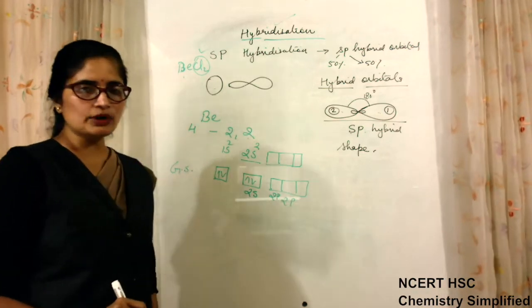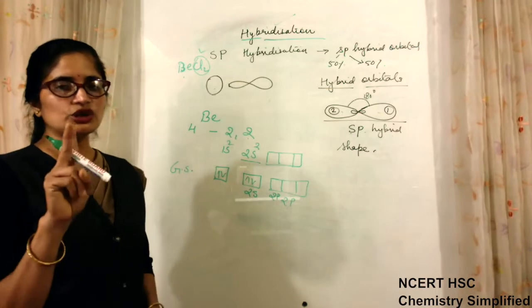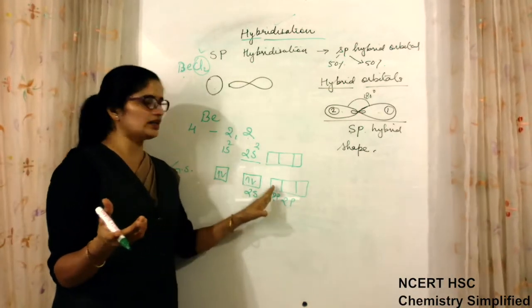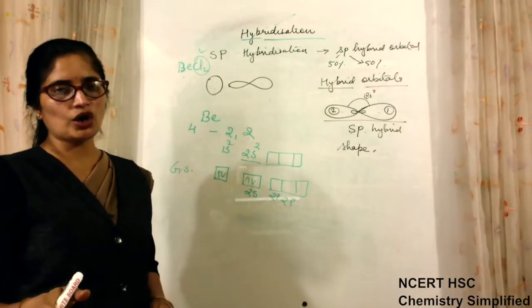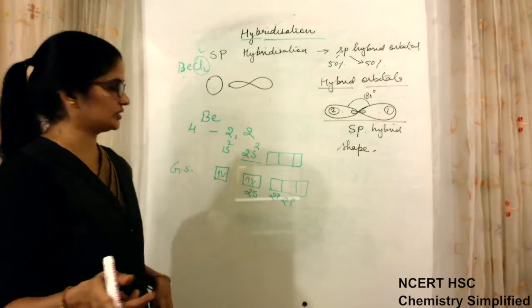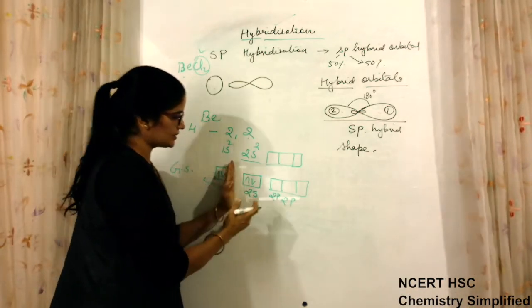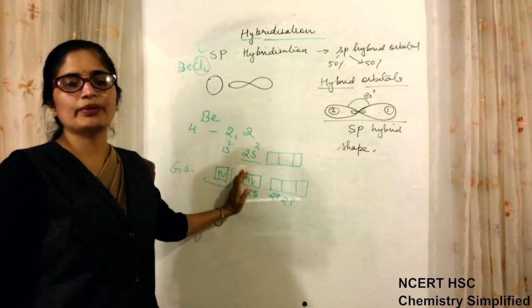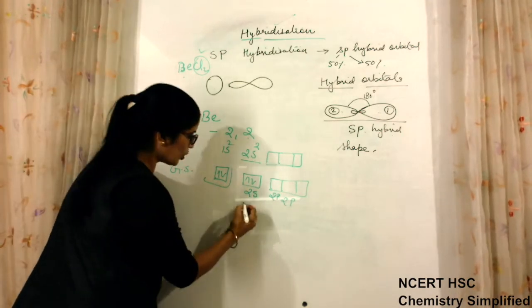What is the concept of hybridization? Hybridization is the process in which 2 or more atomic orbitals of nearly equal energy mix to form hybrid orbitals of equal energy. This is the inner orbital, we will not talk about it. This is the valence shell. All the processes for chemical bonding take place only in the valence shell, not in the inner shells. So what will it do?